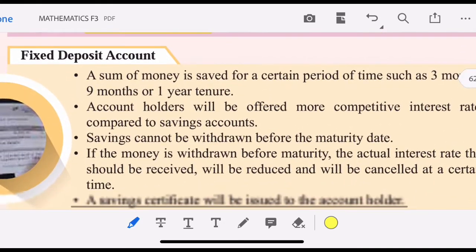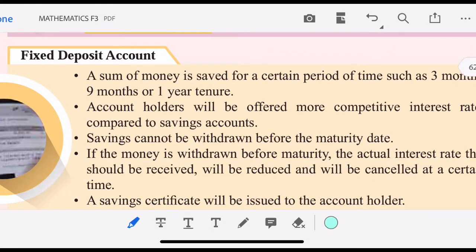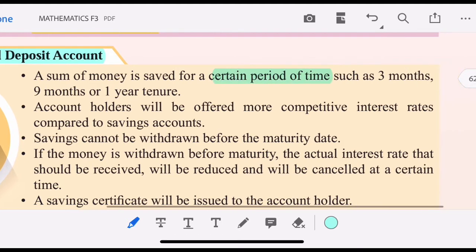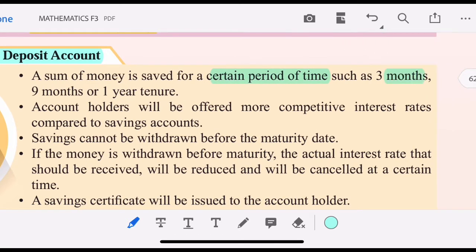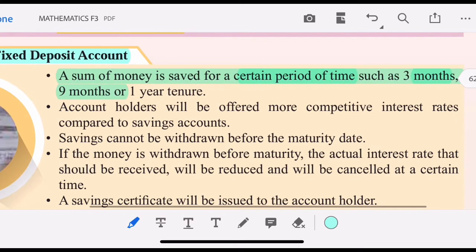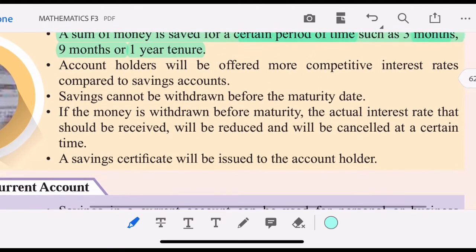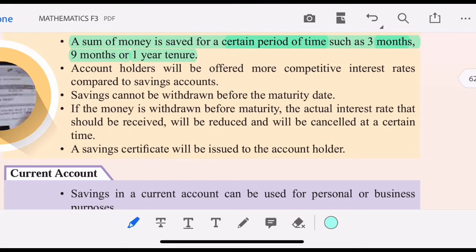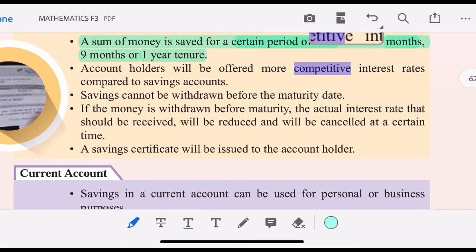What about the FD, fixed deposit account? It is a sum of money saved for a certain period of time, such as 3 months or 9 months or even a 1 year tenure. The account holder will be offered a more competitive interest rate compared to savings accounts.